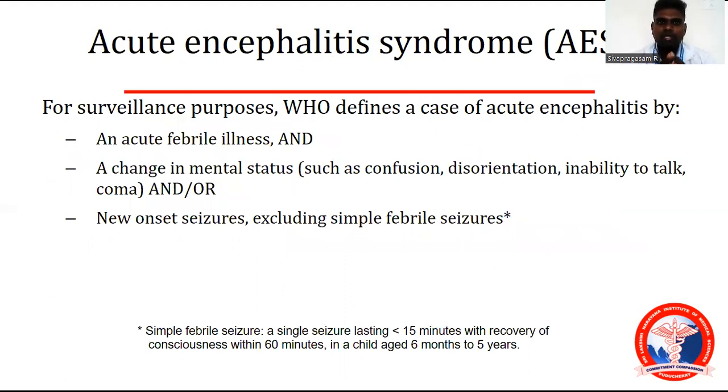For surveillance purposes, WHO defines a case of acute encephalitis as an acute febrile illness and a change in mental status, such as confusion, disorientation, inability to talk, or coma, plus or minus new onset seizure, excluding simple febrile seizure. Remember, simple febrile seizure should be excluded.